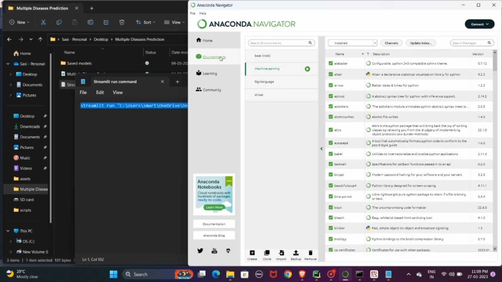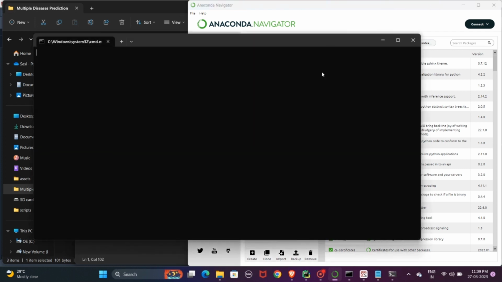Going to Anaconda Navigator, we open the terminal, which is in machine learning. In that we need to paste our streamlit run command. After running that, we get a localhost. By getting the localhost, we get a pop-up of our user interface. We need to enter the values for the different disease detections.